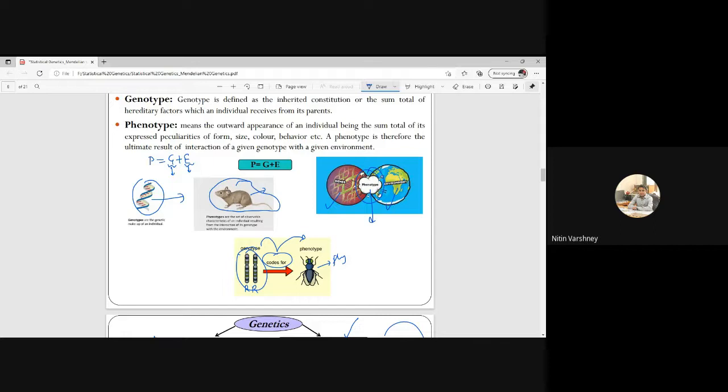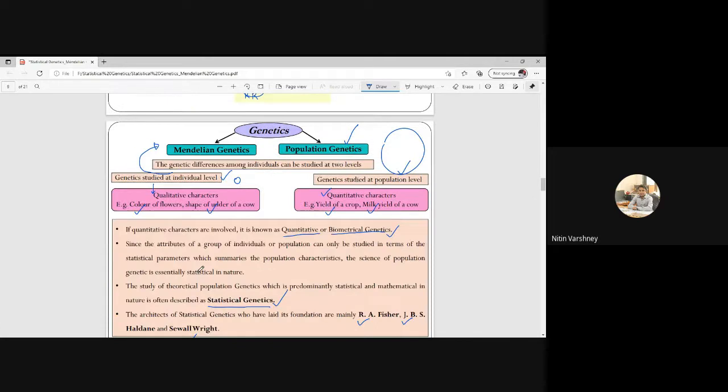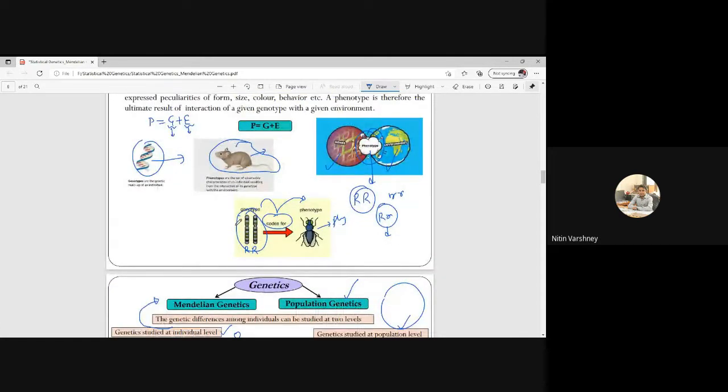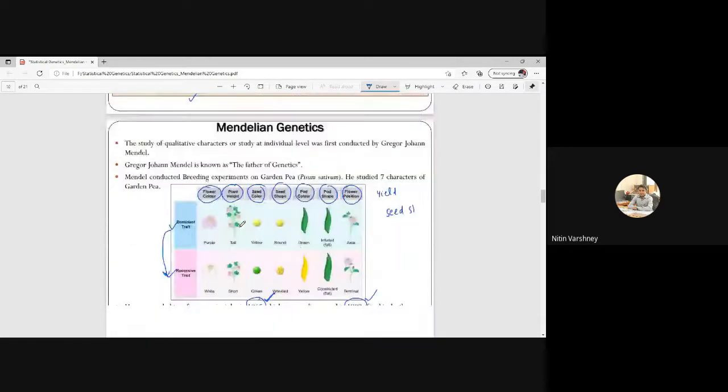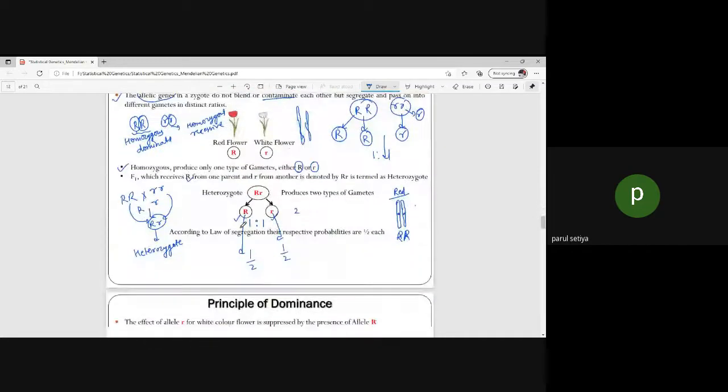We will not again draw this diagram. That's why letters are used for the dominant and for recessive, and for heterozygote this will be the dominant. I'll explain this. So is this allelic gene clear? Yes, it's clear now. Okay.